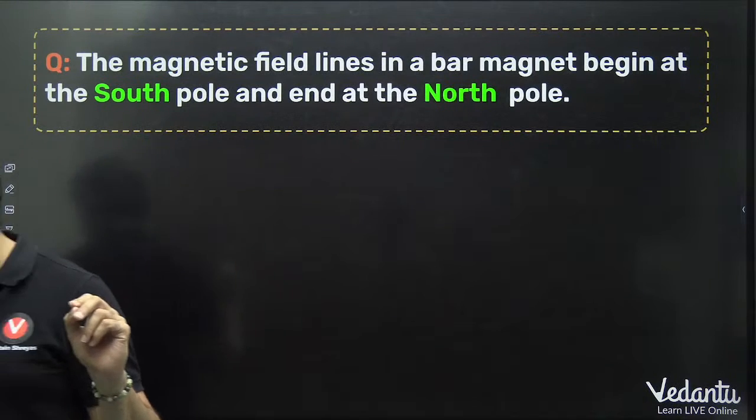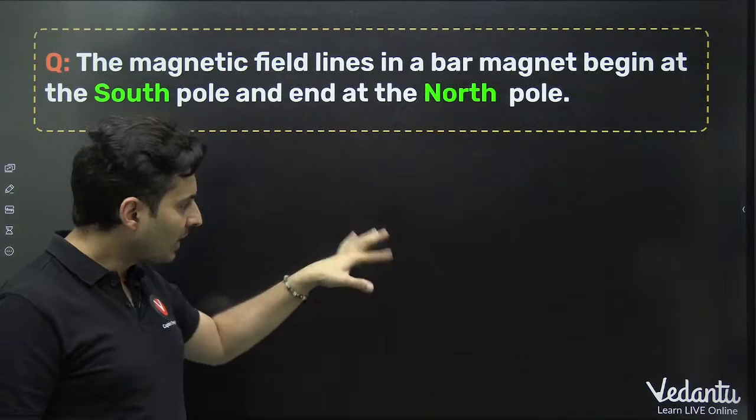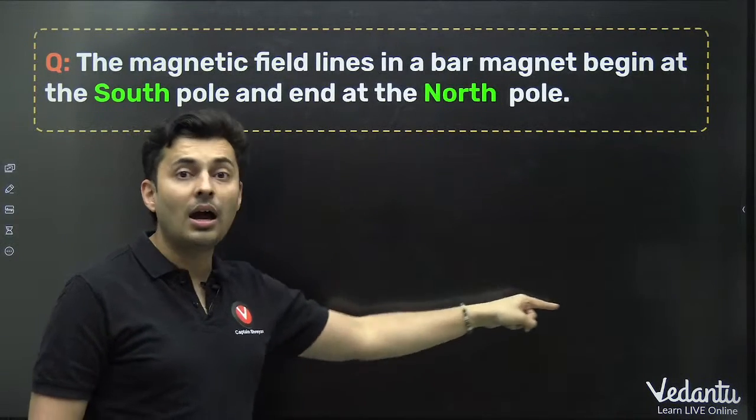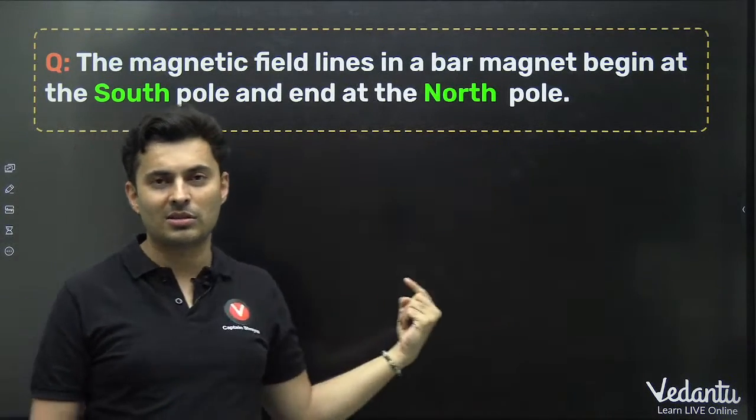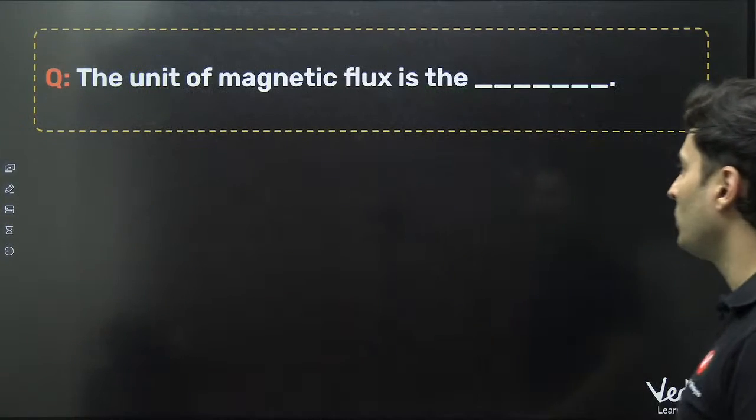How can it be North to South? Think about it. In a bar magnet, inside it goes from South to North. Outside it goes from North to South. So be careful whether it is inside or outside. Inside it goes from South to North.